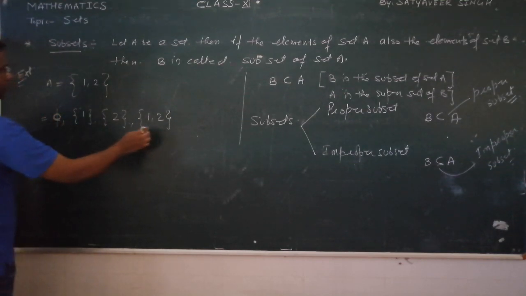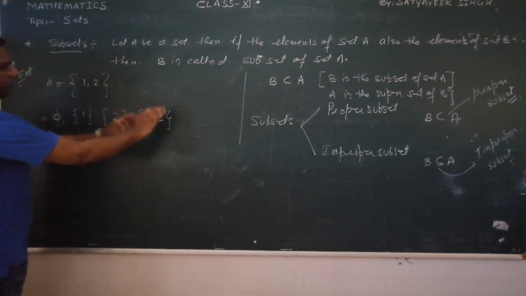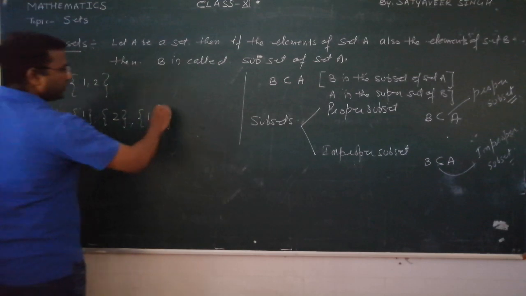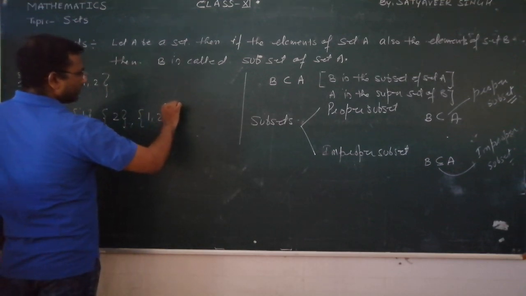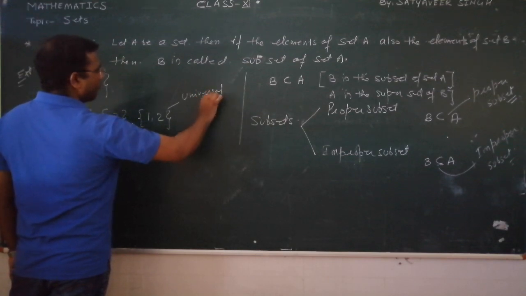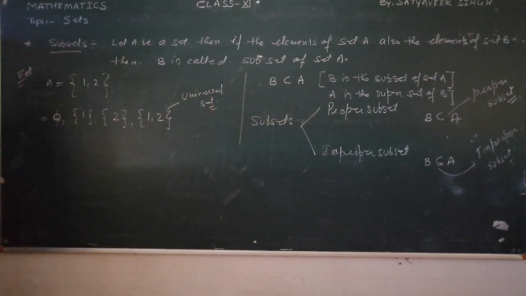And {1, 2}, taking all the elements, is also a subset. This is called the universal set also.